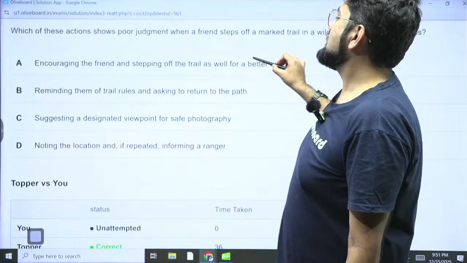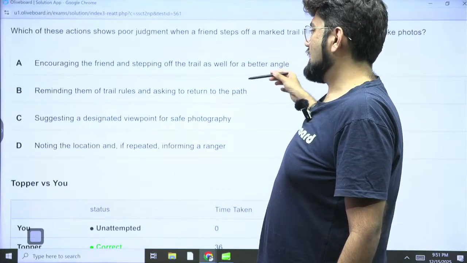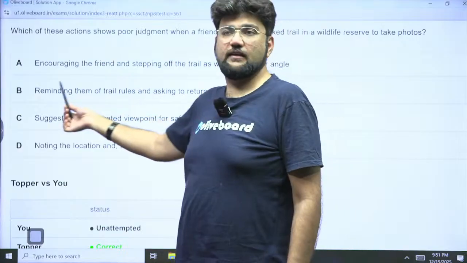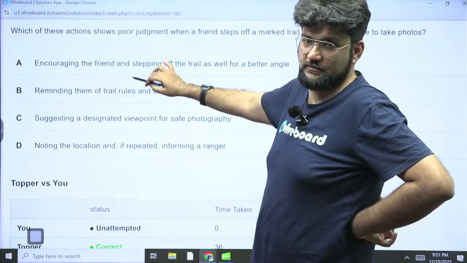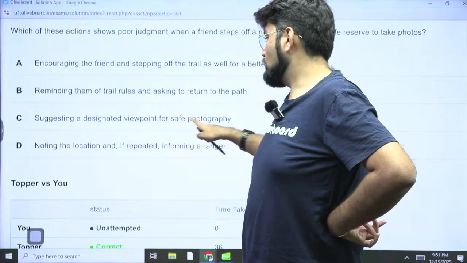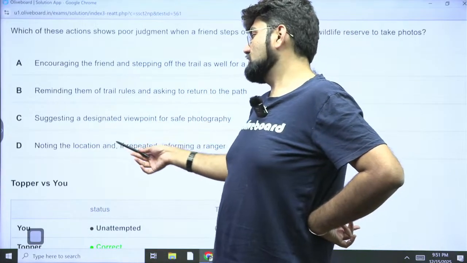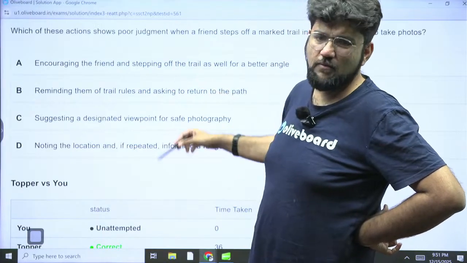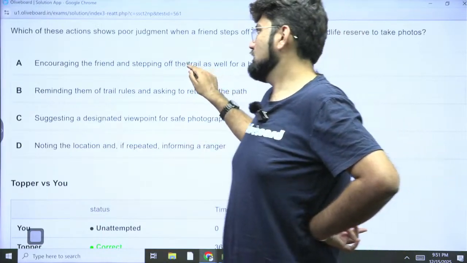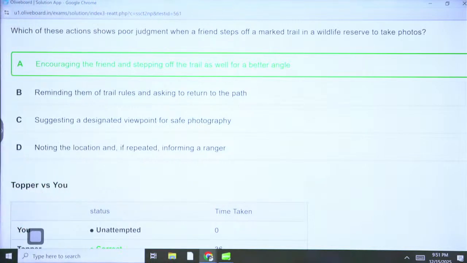Encourage the friend and step out of the trail as well for a better angle. Remind them of trail rules and ask to return to the path. This is actually the most ethical thing to do. And a lot of people, because they don't read the whole thing clearly, end up marking this. Suggest a designated viewpoint for safe photography. Again, you're trying to prevent somehow. Noting the location and if repeated, informing a ranger. So everywhere you are actually trying to somehow or the other avoid the situation altogether. This is the only thing which is actually the most poor judgment which can be done in this situation.